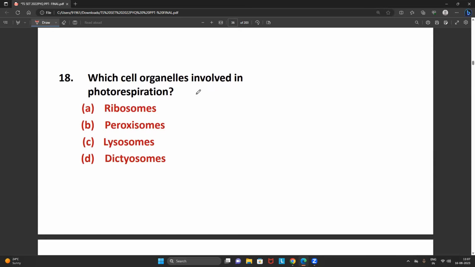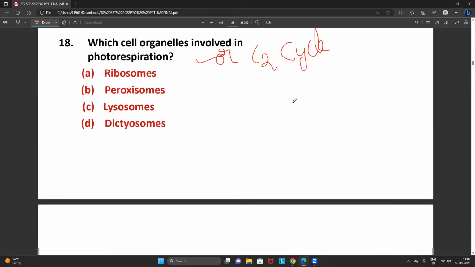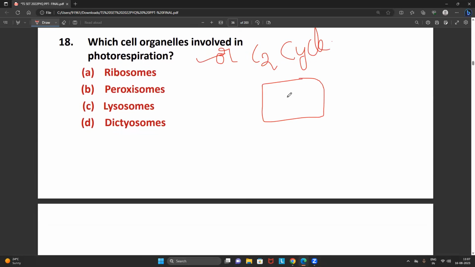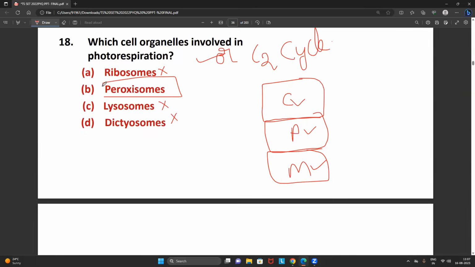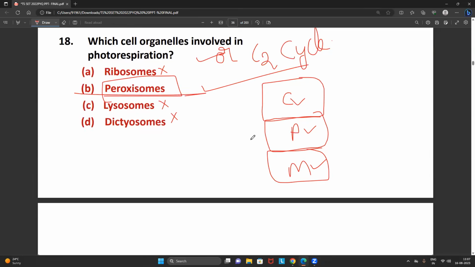Which of the following cell organelles is involved in photorespiration? Every student commonly knows that photorespiration is also called the C2 cycle. In the C2 cycle, how many organelles are involved? Chloroplast is involved, peroxisome is involved, and mitochondria is involved. Remember CPM: chloroplast, peroxisome, mitochondria. Among the options given, ribosome is never involved, lysosome is never involved, dictyosome is never involved, only the peroxisome is involved. Hence the answer is peroxisome.